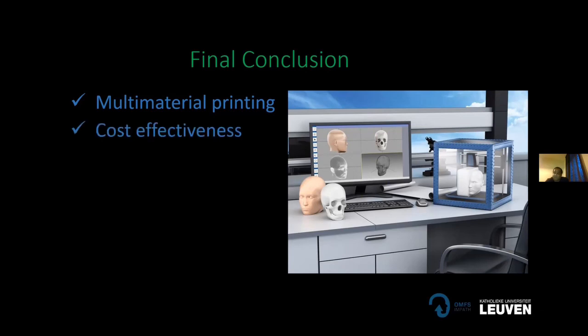And the second and the last conclusion is the cost effectiveness. Now, for example, if you're putting an implant in a block of bone, it costs around minimum 150 euros. So if we can achieve a proper printed mandible with proper trabecular structure and a cortical bone, the cost would decrease up to 70% per model. So it's important from both training point of view and also from research point of view that we get a more accurate bone, both haptically and anatomically.